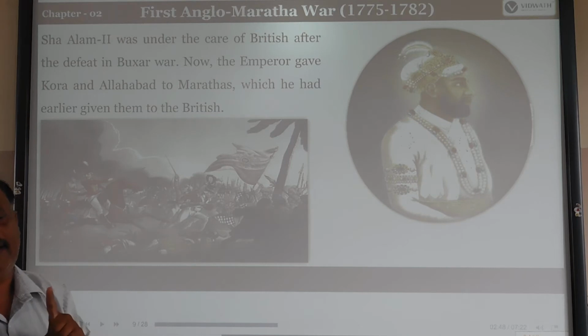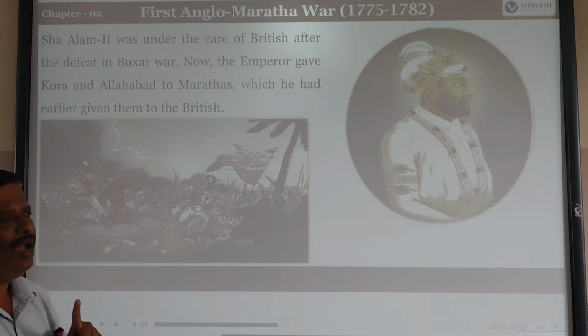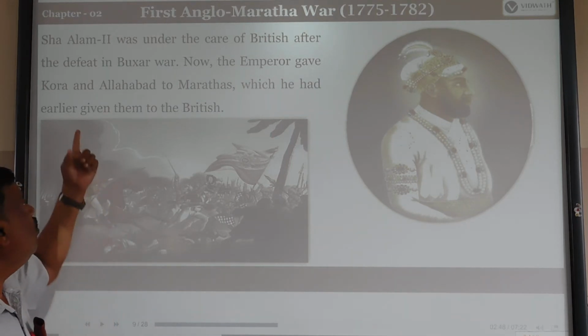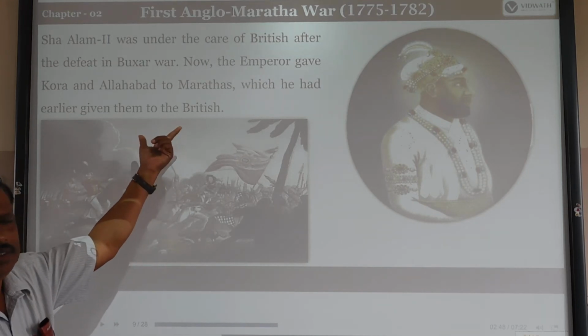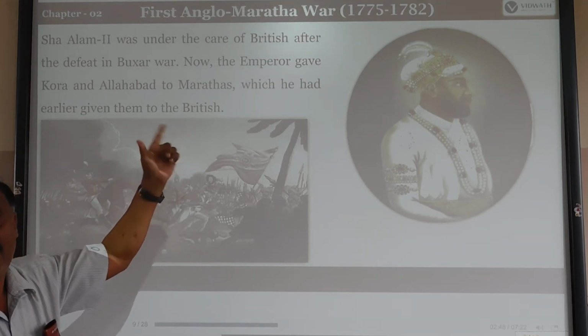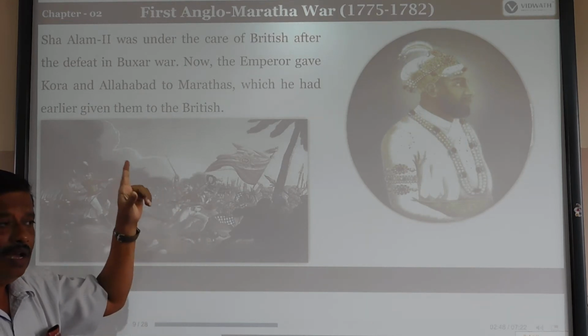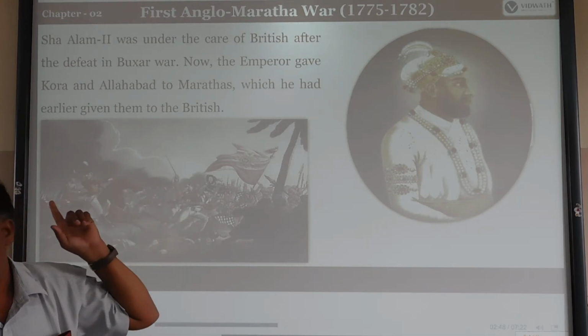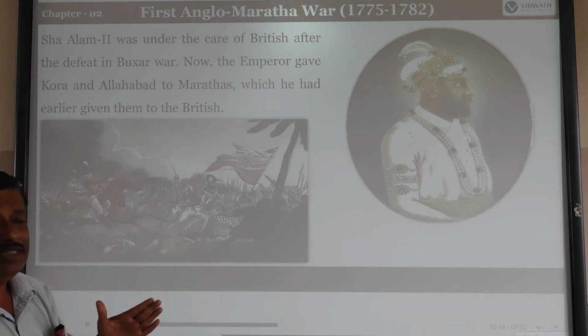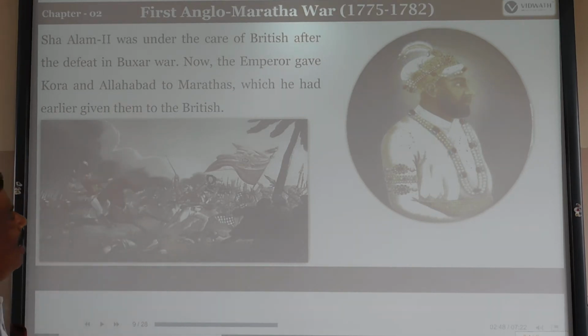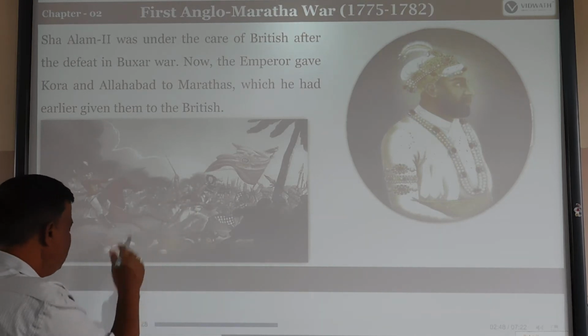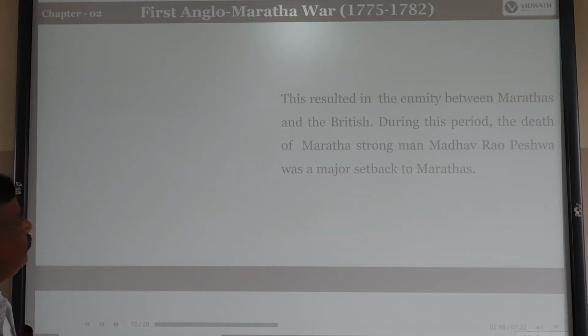This is the main reason for the First Anglo-Maratha War. Kora and Allahabad, given earlier to the British, were now given by Shah Alam II to the Marathas. That is the reason for the First Anglo-Maratha War.